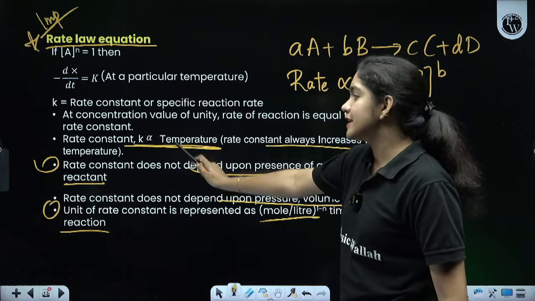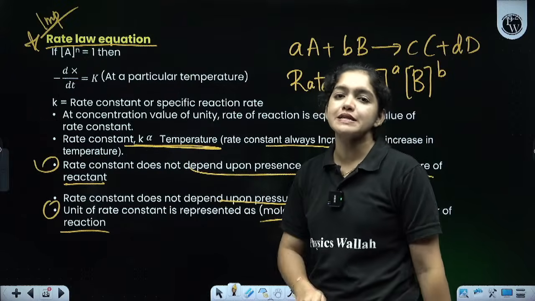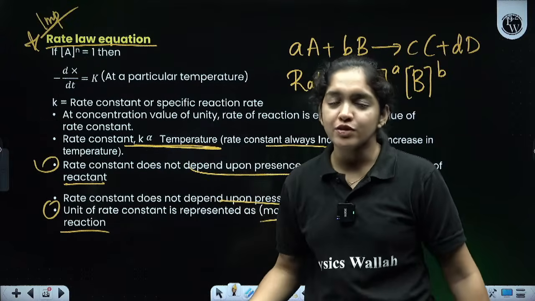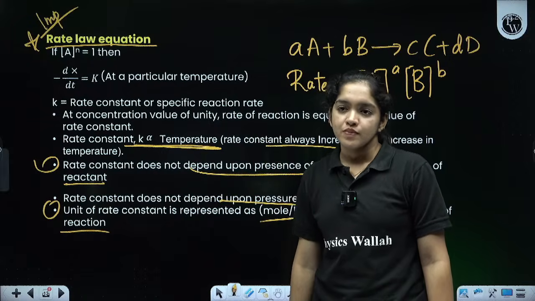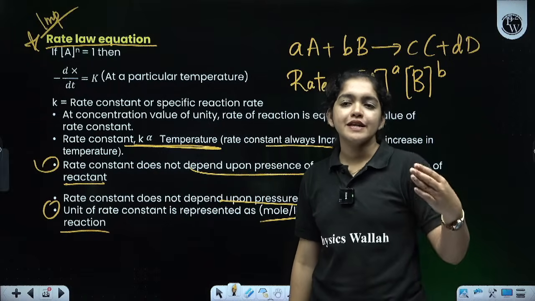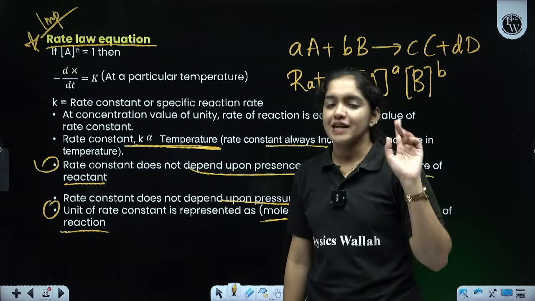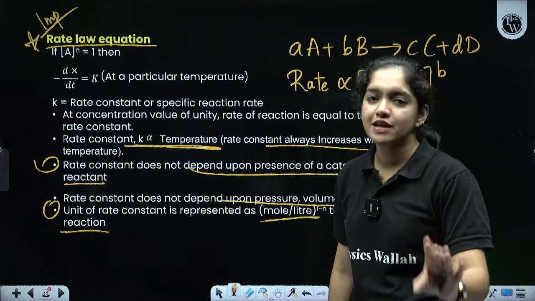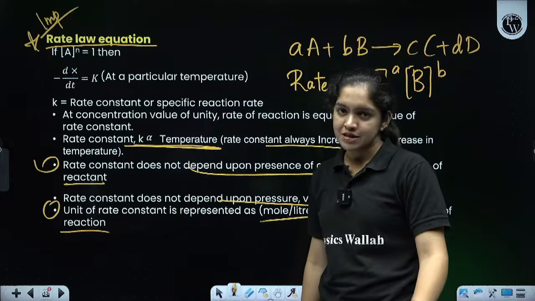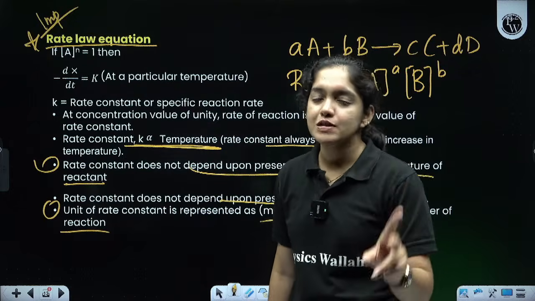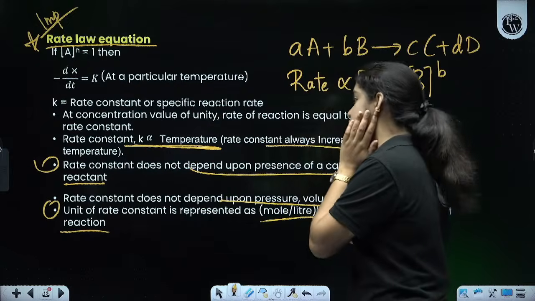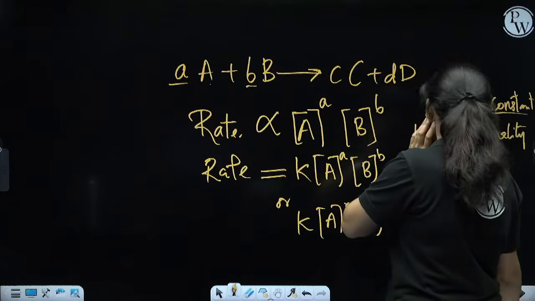So the rate constant K is directly proportional to temperature. Rate constant K varies with temperature. Rate constant increases with increase in the temperature. Note it, but it does not change with the catalyst, pressure or concentration. It only changes with the temperature. Temperature increases, rate of the reaction also increases. Note it. Okay, so we can go to the next topic.